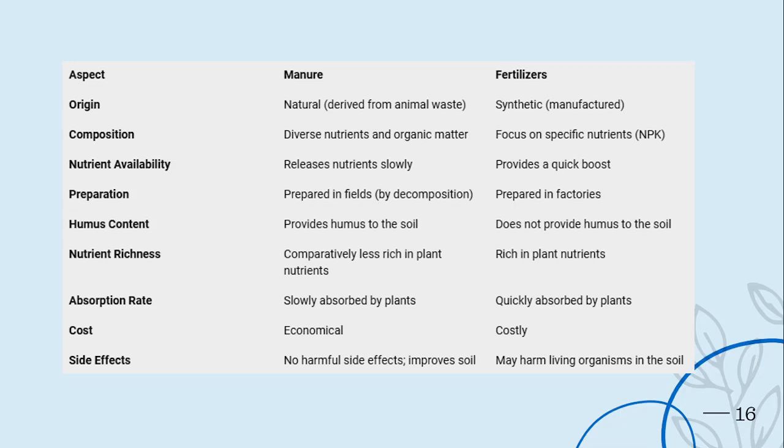Manure provides humus to the soil, and fertilizer doesn't. Manure is comparatively less rich in plant nutrients, and fertilizer is rich in plant nutrients. Manure is economical or cost effective, and fertilizer is costly. Then manure has no harmful side effect, and it also improves the soil fertility. But fertilizer may harm living organisms in the soil and also other plants and animals by biomagnification, by excessive use of fertilizer.